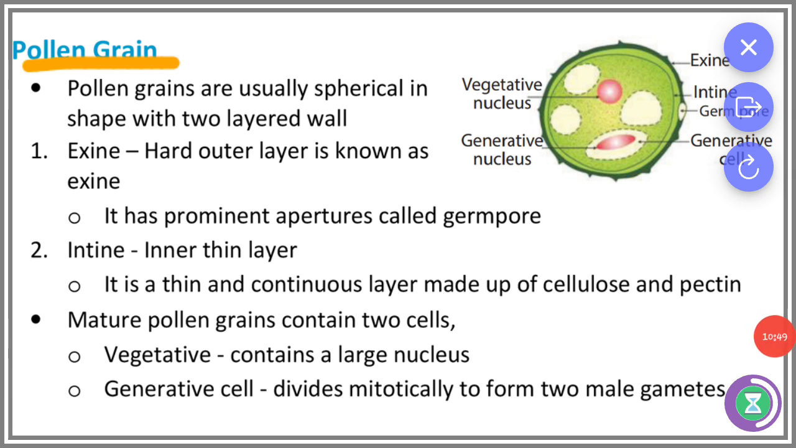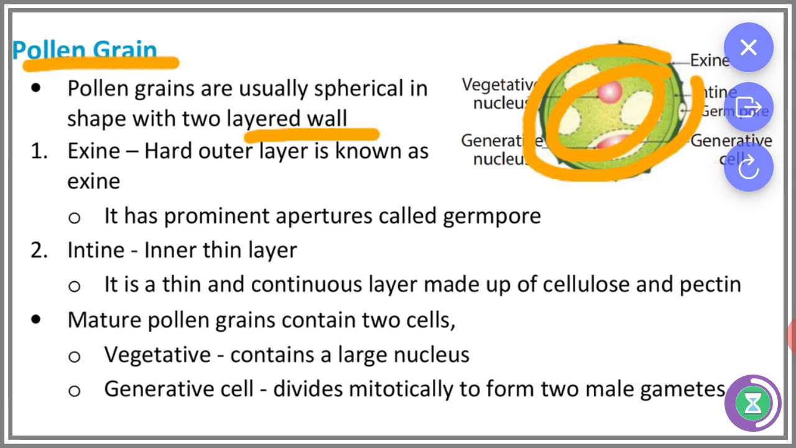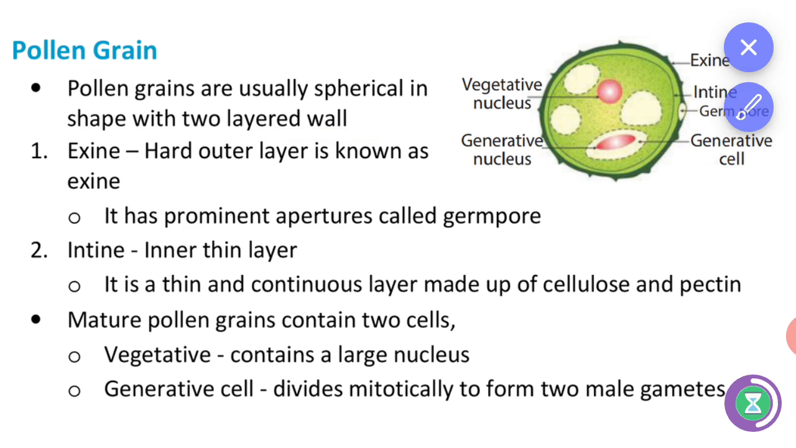Next, pollen grains. The pollen grains are usually spherical in shape with 2 layered walls. So there will be 2 layers, an outer layer and an inner layer. The outer layer is called exine. It is a hard outer layer known as exine.